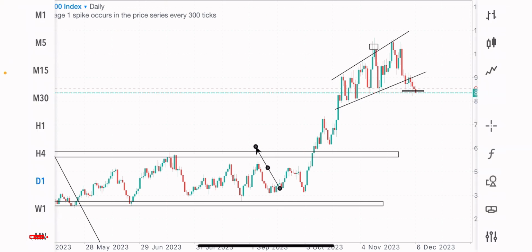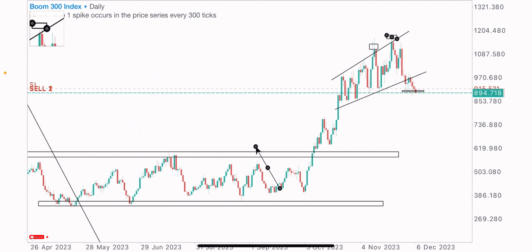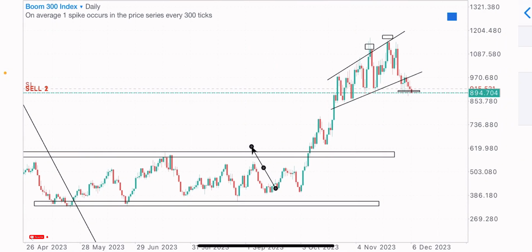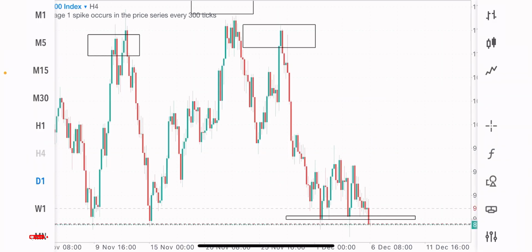We got the left shoulder here. We got the head at this point, and we got the right shoulder at the zone. It's a head and shoulders pattern formation, which is a bearish reversal pattern formation. Now I'm taking my sell trade on the break of this ascending channel support level formation. So I'm taking my sells at that point.